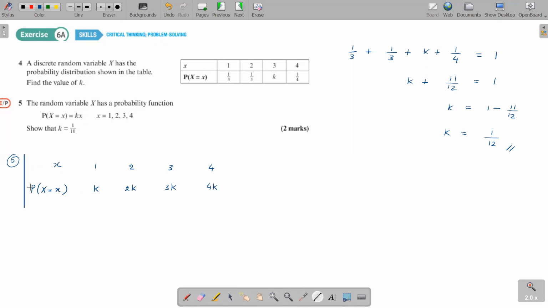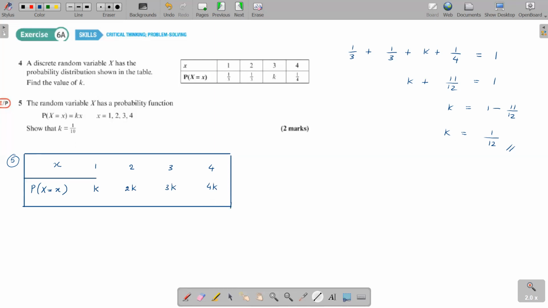Okay, and now from this table, you can get the value of k. How do you get the value of k? So what is the rule here? You know, total probability adds up to 1. So you can take the total probability k plus 2k plus 3k plus 4k. All of this will add up to 1. The total sum of the probabilities must add up to 1. So 4 plus 3 is 7, 8, 9, plus 1k, that's 10k equals 1, k equals 1 over 10.